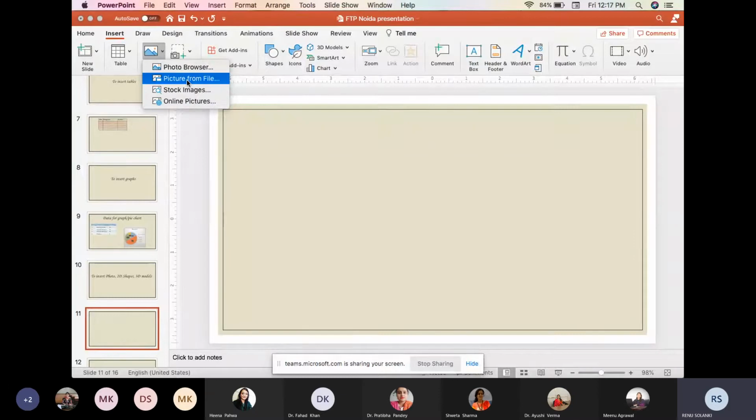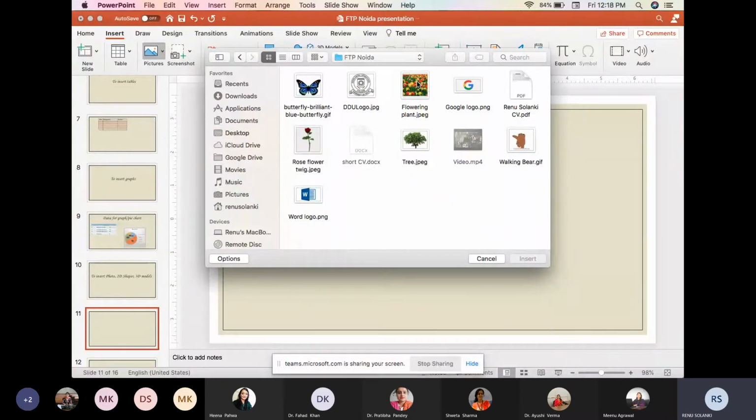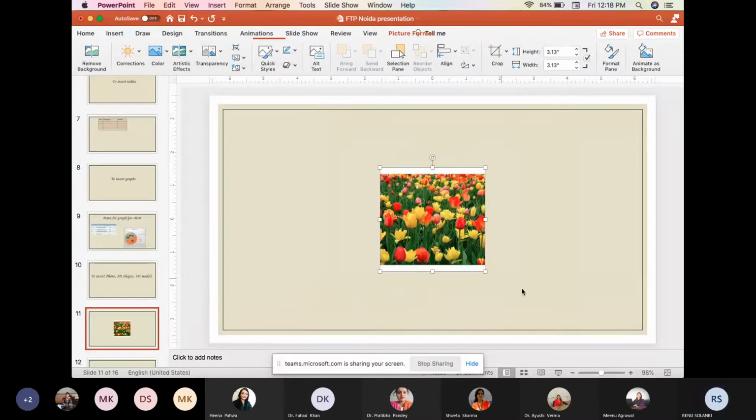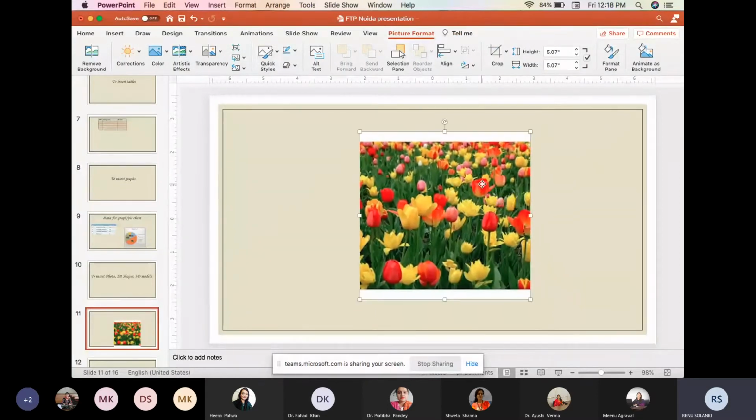So I will show how to insert the picture from the file. We will click on this. It is showing so many pictures are available. If I want to insert this picture, I have to locate the position of the image, then I will insert. So this image has come.